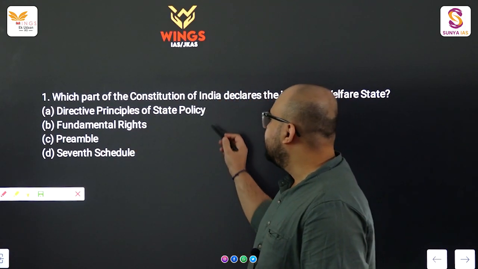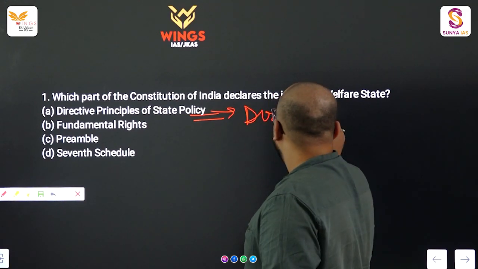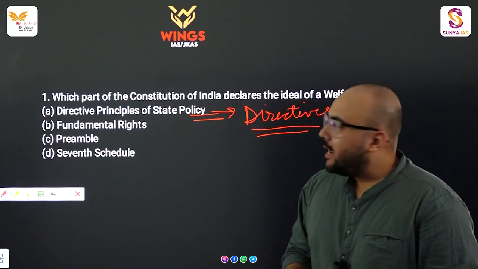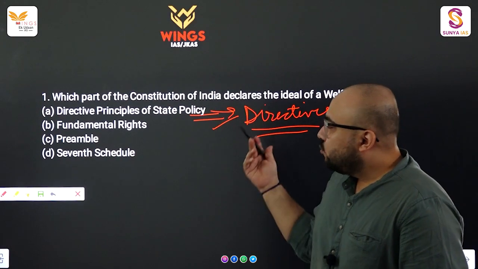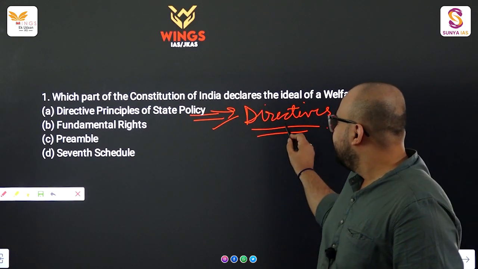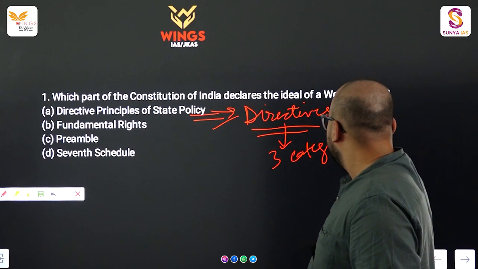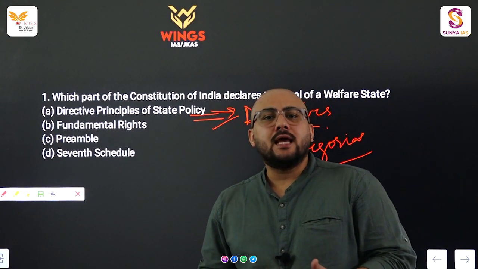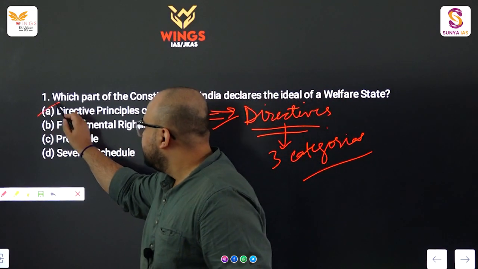The directive principles of the state policy are indeed the directives which are being given to the government by the Constitution of India, and they are regarding the welfare state. They come under 3 categories: the socialist principles, the liberal principles, and the Gandhian principles. So option A seems right.